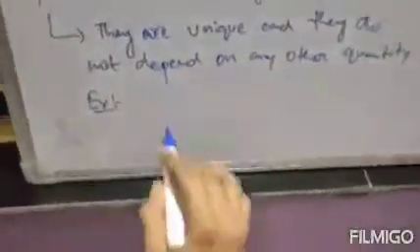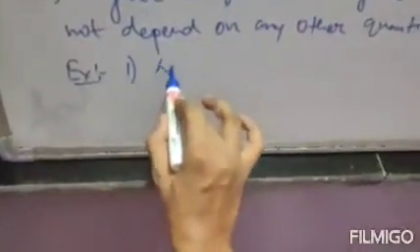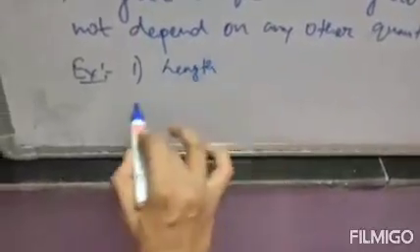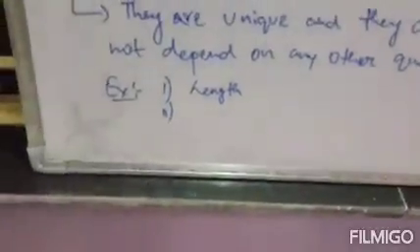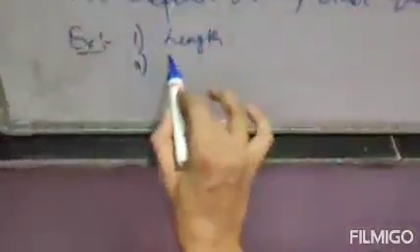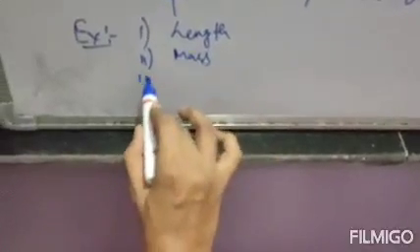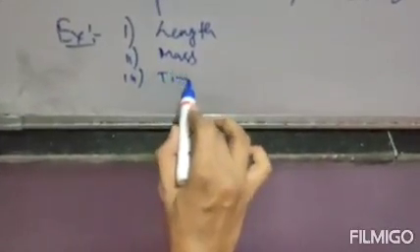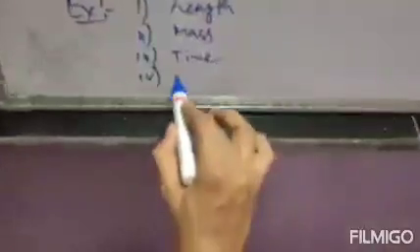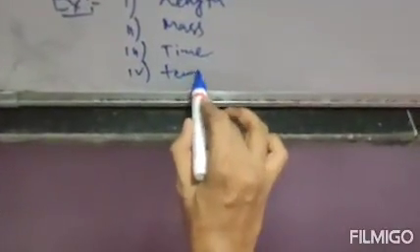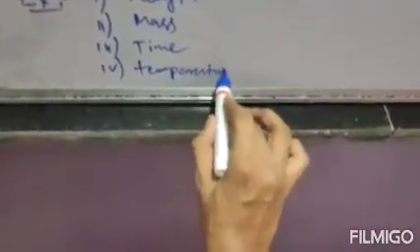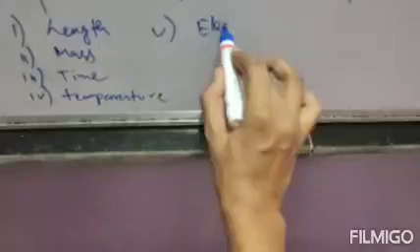Clear? Number 1 fundamental quantity is length. Number 2 is your mass. Number 3 is your time. Number 4 is your temperature. Number 5 is electric current.